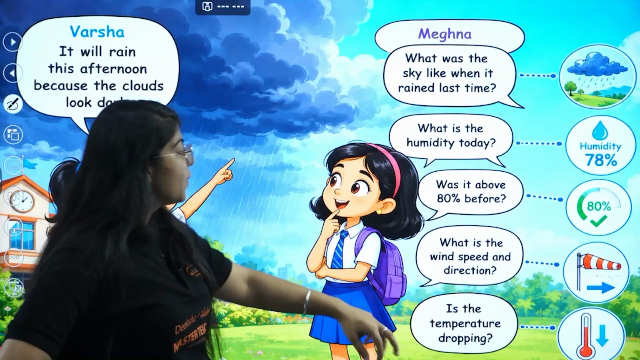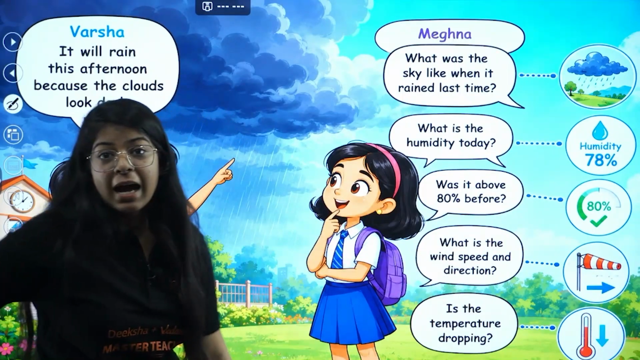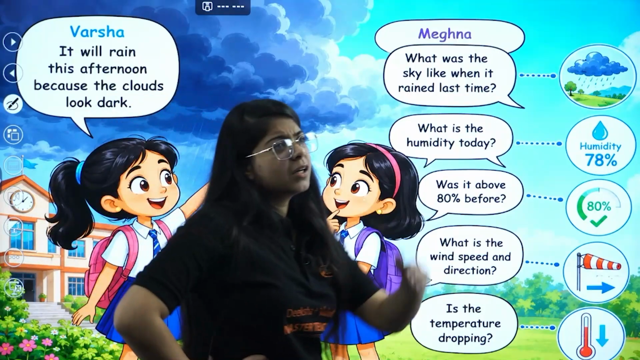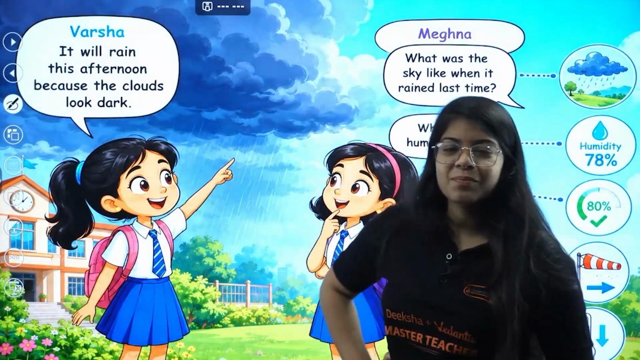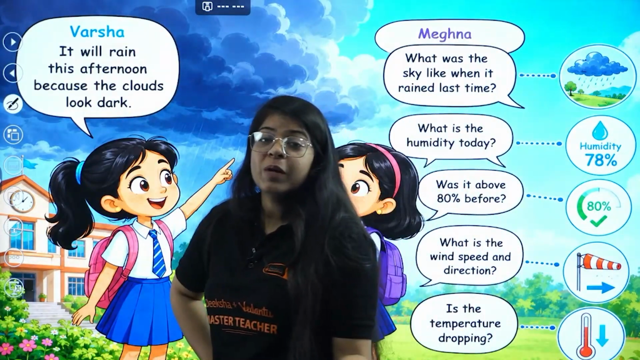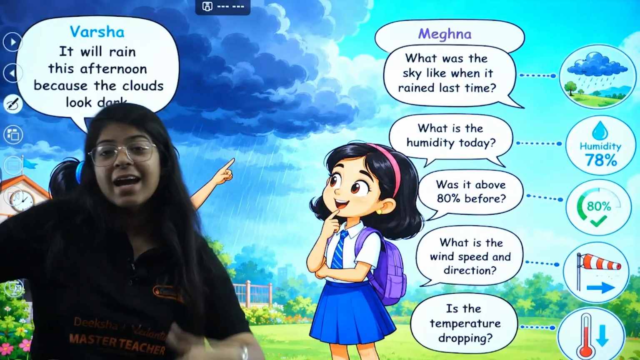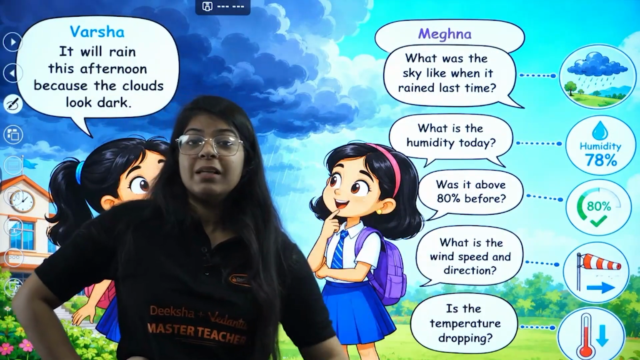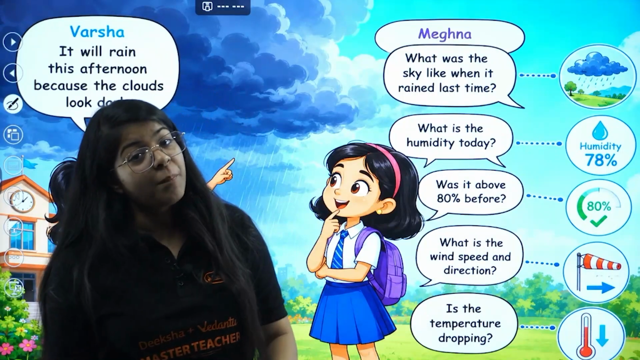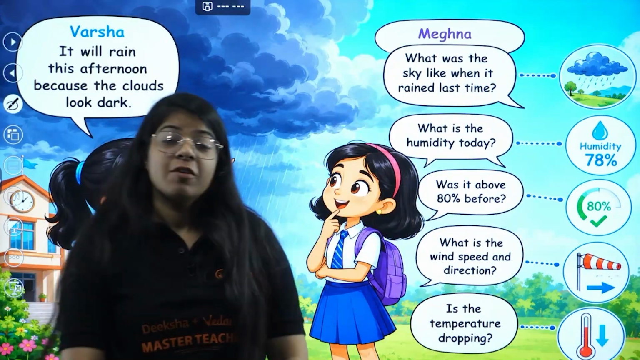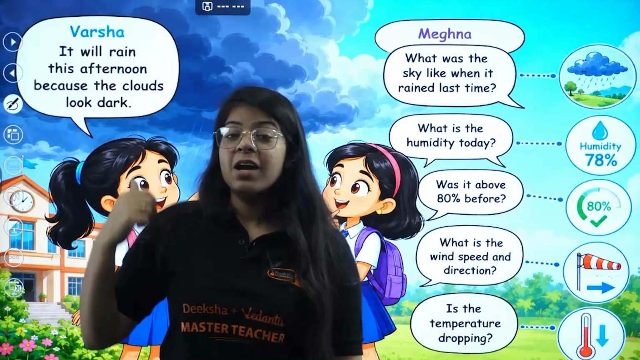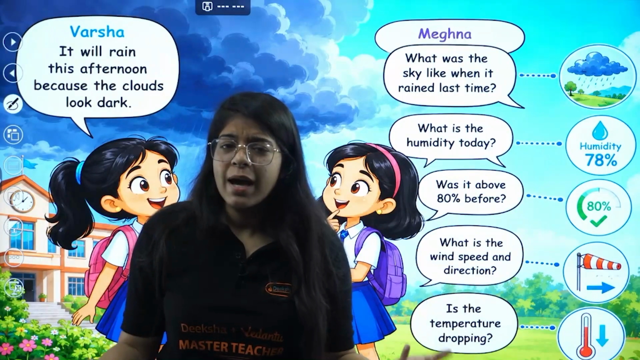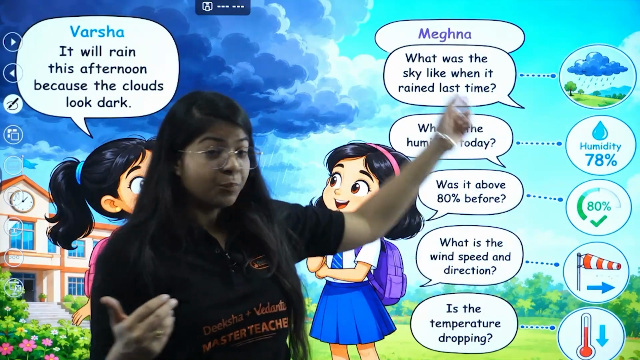It might rain. What is the speed and direction of the wind? If there is too much speed, the clouds might fly by over us, right? But if there is no wind speed, the clouds might stay and it might rain. Is the temperature dropping like it was the last time? If all the things match from the last time, she predicted right. If they don't, she predicted wrong, and she will improve herself. She will improve her statistics next time, right?